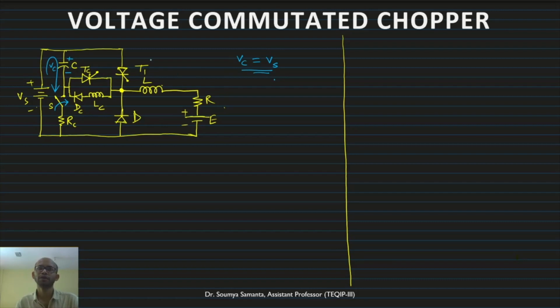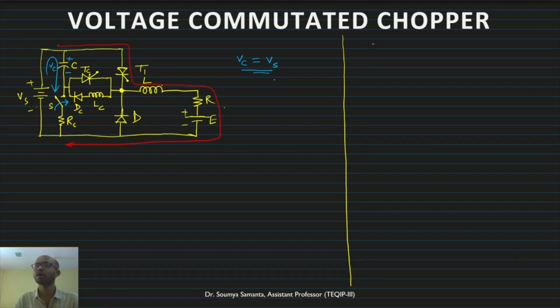Now what will happen? The moment I give a trigger to this thyristor T1, immediately it will conduct and the current will start flowing to the load. Let me indicate this way. This is the direction of the current, the moment I turn this on.